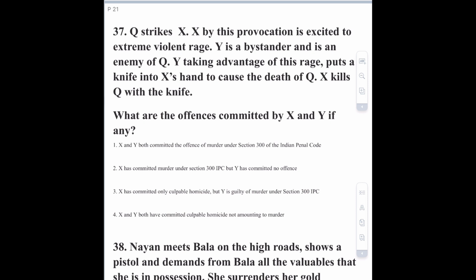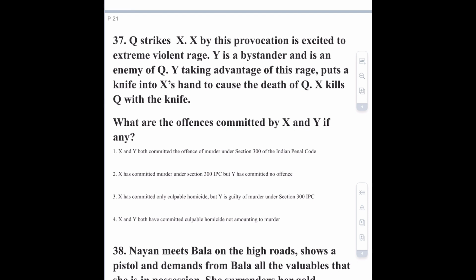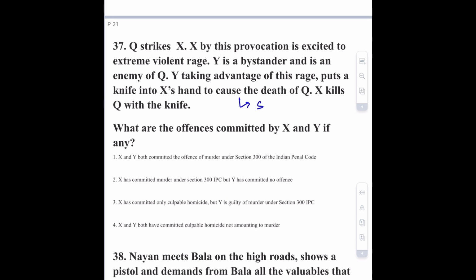X by his provocation is excited to extreme violent rage. Y is a bystander and is an enemy of Q. Y, taking advantage of this rage, puts a knife into X's hand to cause the death of Q. X kills Q with the knife. So this is a direct question and this is given in section 300, exception 1.